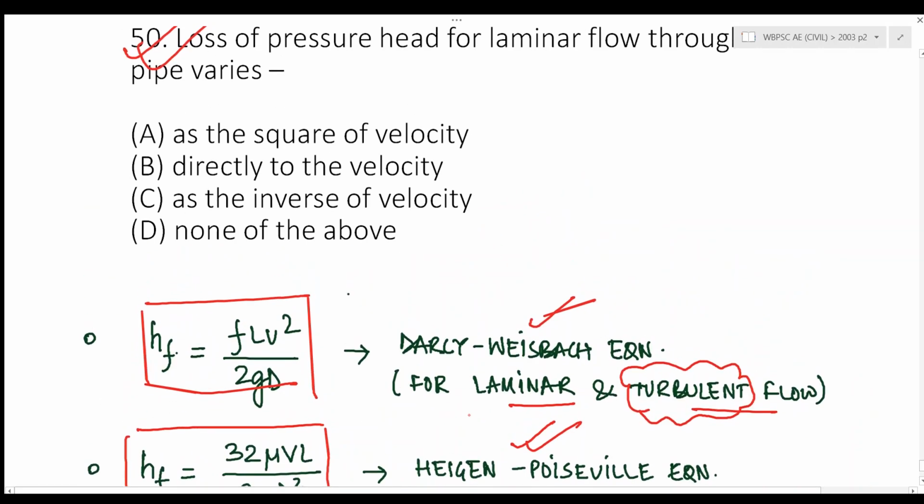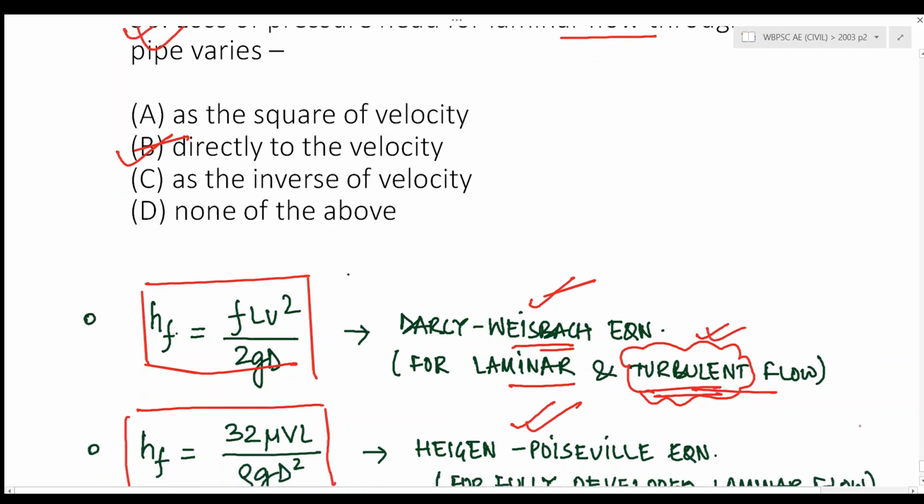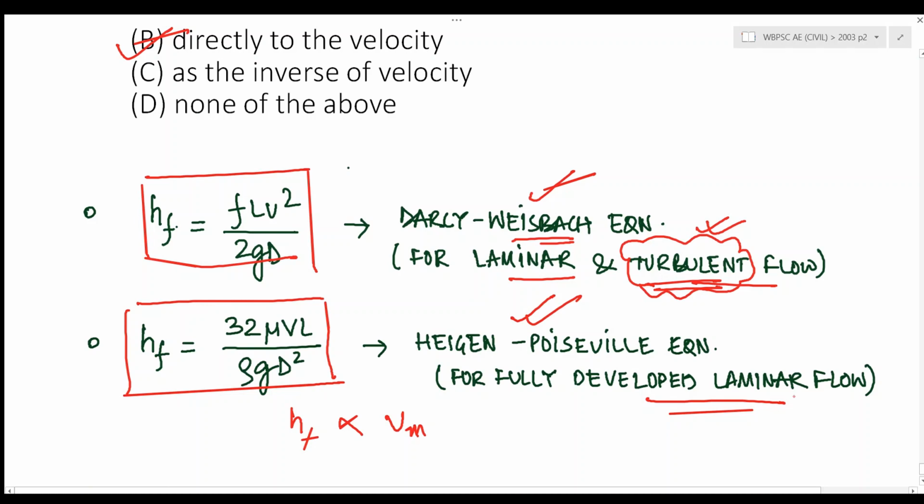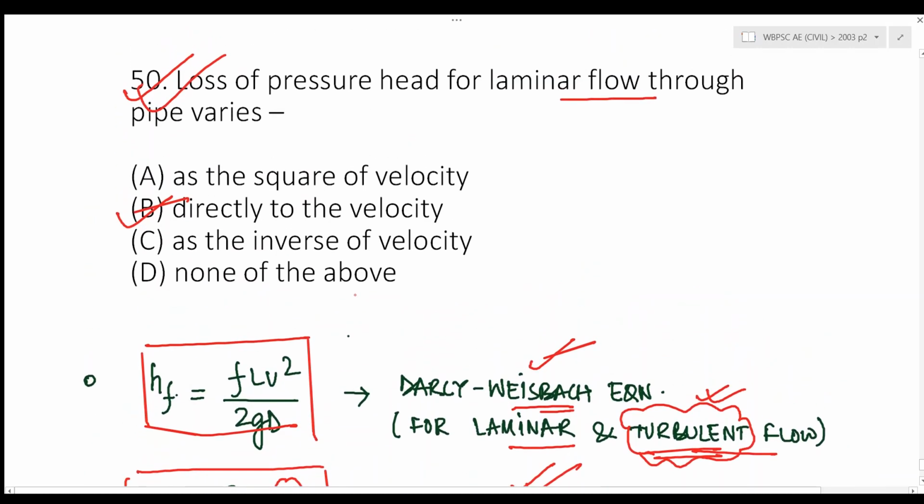So the answer for this particular question should be that loss of pressure head for laminar flow through pipe varies directly to the velocity and not as a square of velocity, according to me. Because the Darcy-Weisbach equation is the general equation for pipe flow. In pipe flow, laminar flow as well as turbulent flow exists, and it is mostly used for turbulent flow. Whereas the Hagen-Poiseuille equation is for fully developed laminar flow only, and the head loss varies directly proportionally to the velocity. So the answer for this particular question should be B.